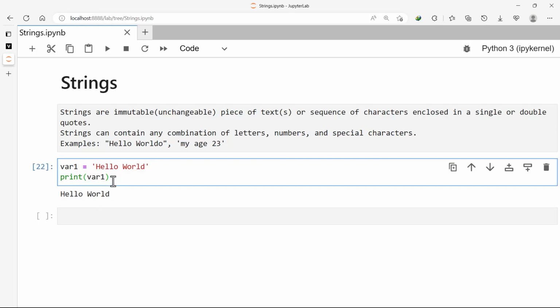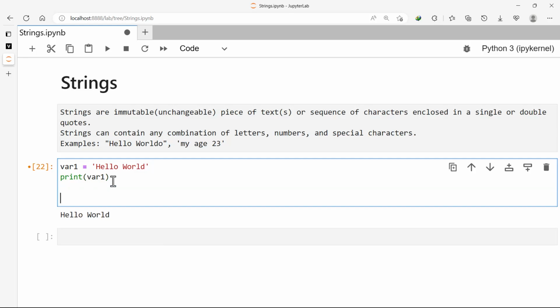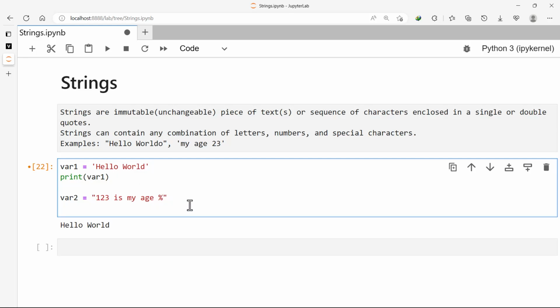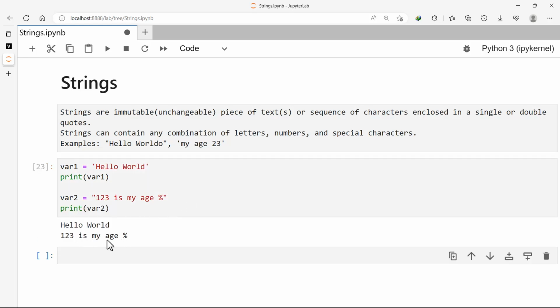From the definition, we said it can be a combination of letters, numbers, and special characters. So a string can also be, let's say, 123 is my age. Then you can bring any special character. So if you print, let's say, var2, you will still have 123 is my age, then the percent symbol. So this is how we can declare a variable and assign a string literal to it.